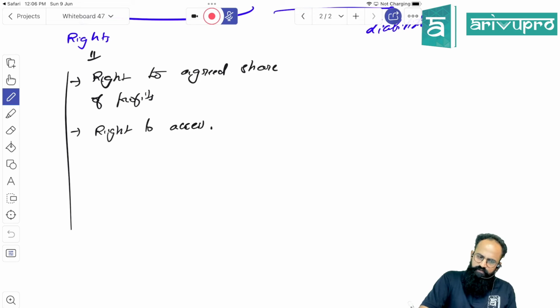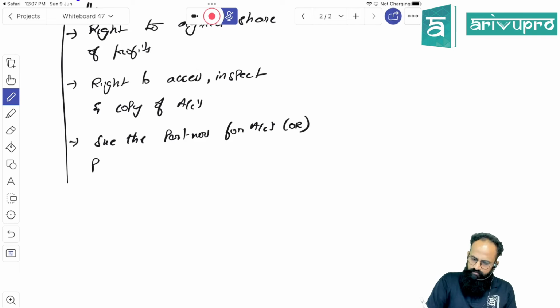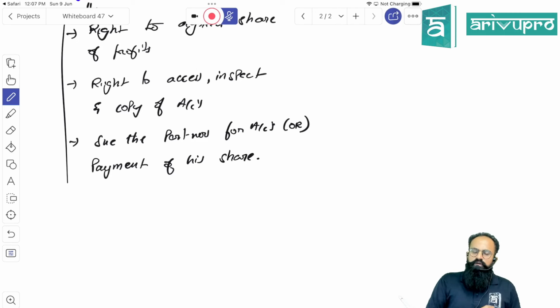Right to access, inspect and copy the accounts. Right to sue the partner for accounts or payment of his share.